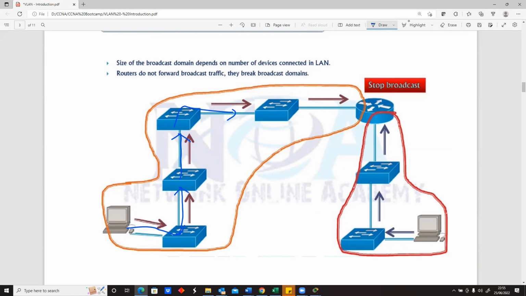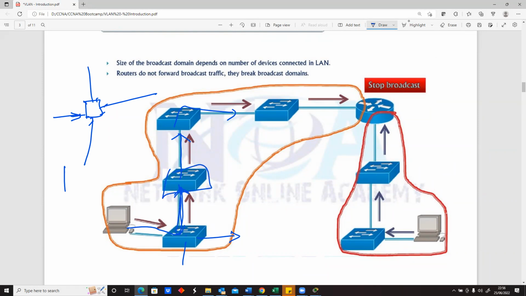What happens with switches is that when they receive a broadcast message, every port on the switch is by default in the same broadcast. It means that when a broadcast message is sent, it will be sent via all the ports that are on the switch. And so when this switch receives it, it sends it to all its ports. If they are connected, they will also be able to send it somewhere. So this switch will send it to this switch because it's broadcasting it.